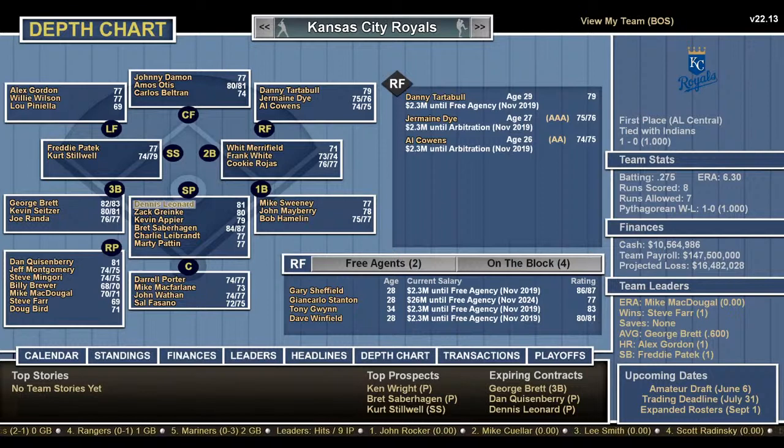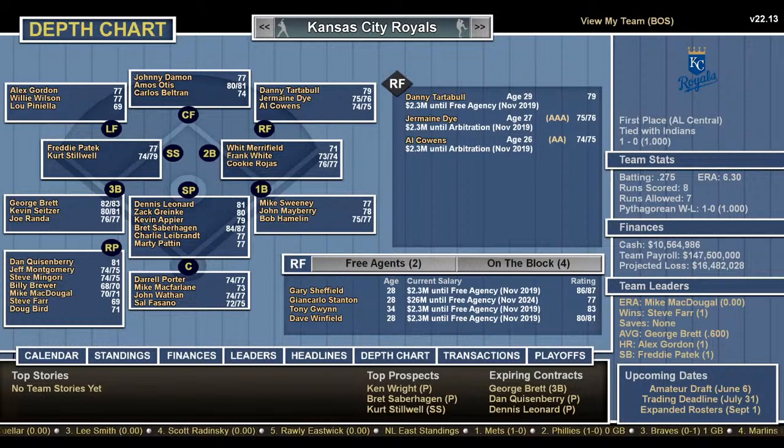Starting pitching: Greinke, Appier, Saberhagen, Charlie Leibrandt, and Marty Pattin. Catching: Porter, McFarland, Wathan, and Sal Fasano. Came up with the Yankees, I think. First base: Sweeney, Mayberry, and Hamill. Second base: White, Rojas, and Merrifield. Shortstop: Freddie Patek and Kurt Stillwell. Brett, Seitzer, and Joe Randa at third. Relief pitching: Quisenberry, Montgomery, Mingori, Brewer, McDougal, Farr, and Bird.